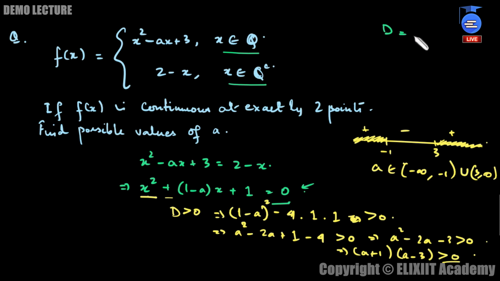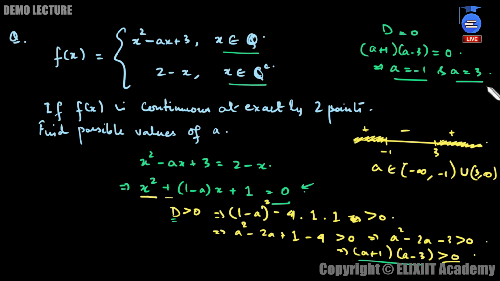So if d is equal to 0, which means this factorization only. We have already calculated d, right? What is d? D is this thing only, (a plus 1) times (a minus 3), and this must be strictly equal to 0. So from here you will get two values, a will be minus 1 and a will be 3. For these two values of a, the function is continuous at exactly 1 point, or more specifically, this quadratic equation has exactly one root.